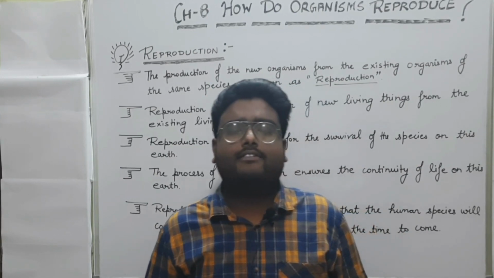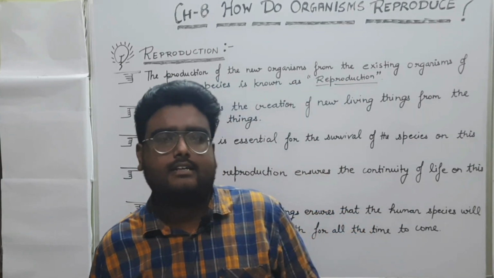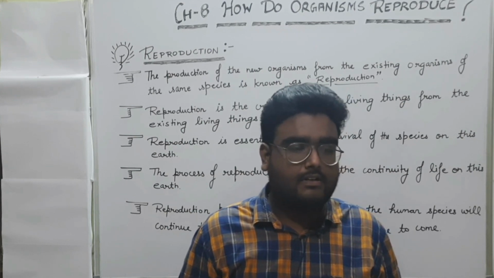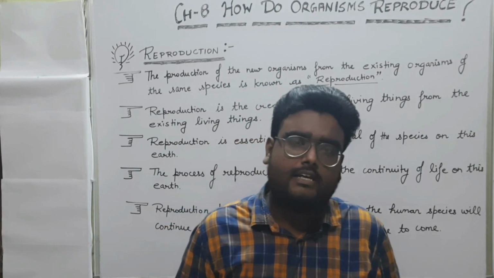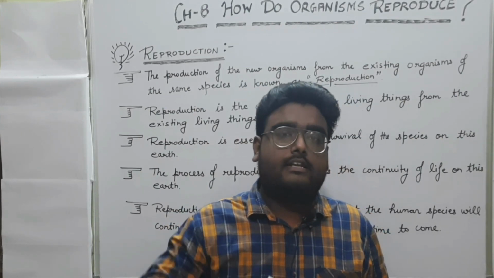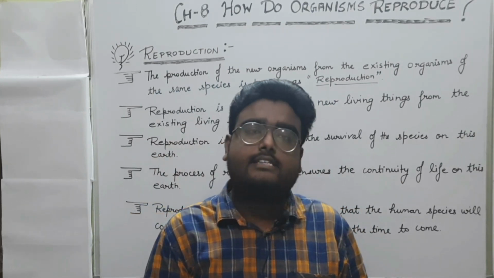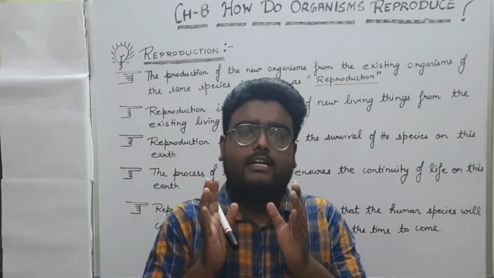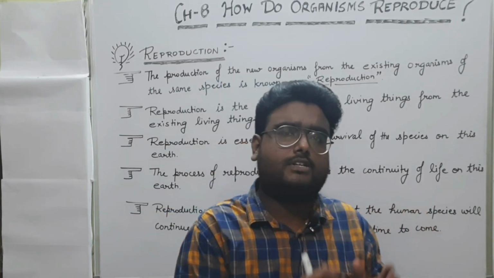Today we are going to discuss a new chapter of biology, chapter number 8, how do organisms reproduce. In this chapter, first of all we will discuss some introduction, then the definition of reproduction, then the types of reproduction, that is asexual reproduction and sexual reproduction. Then we will discuss the difference between asexual reproduction and sexual reproduction.